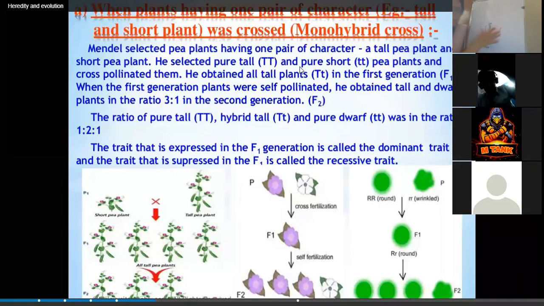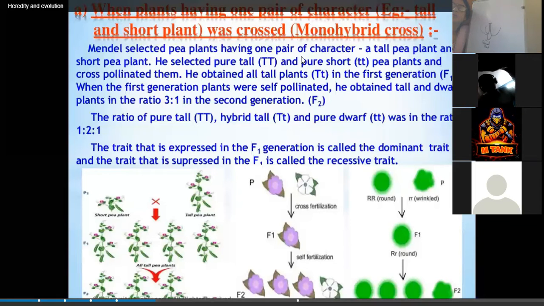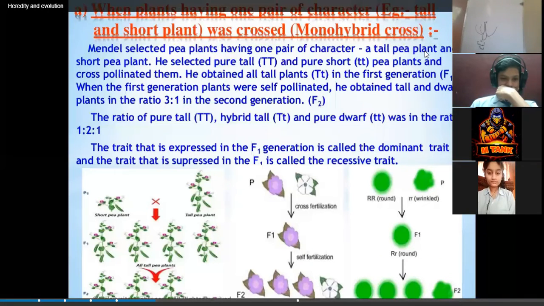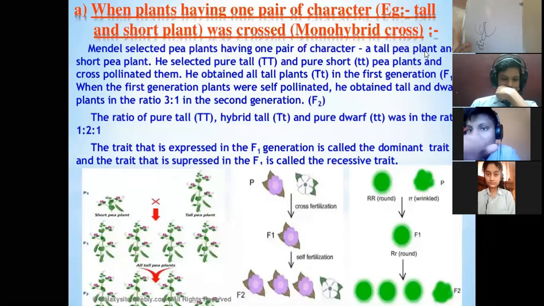Okay, I was discussing that without damaging the flower, emasculation has to be done, that is, removing the male part without damaging the female part.